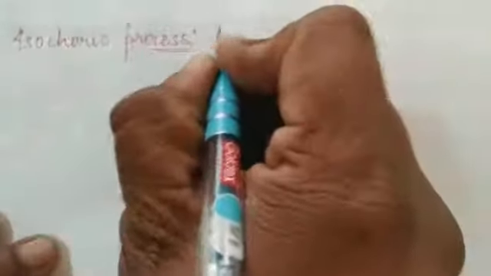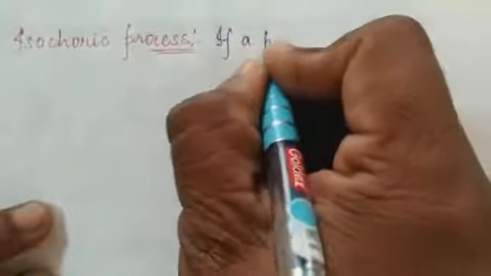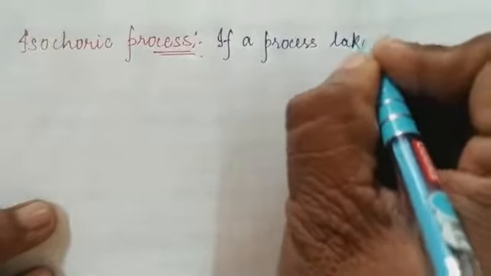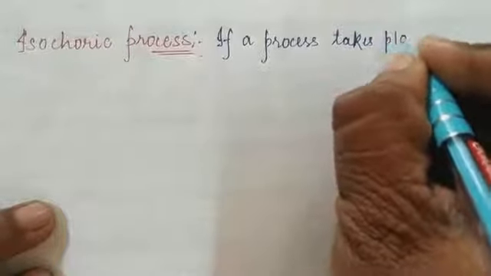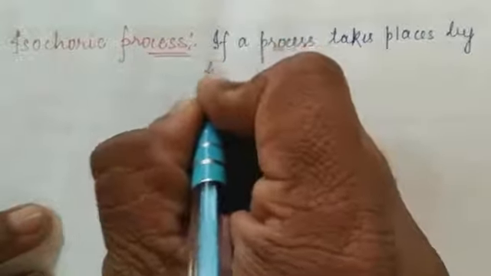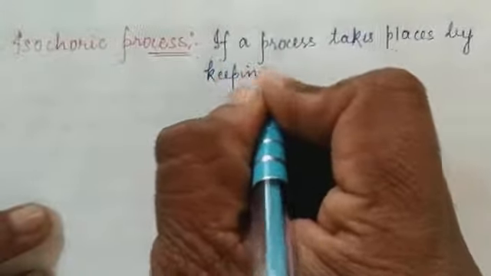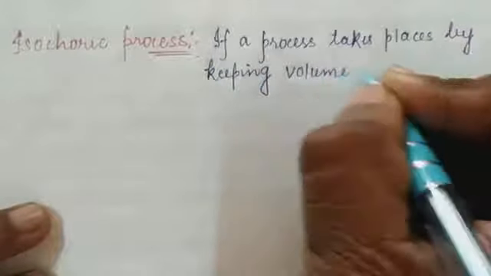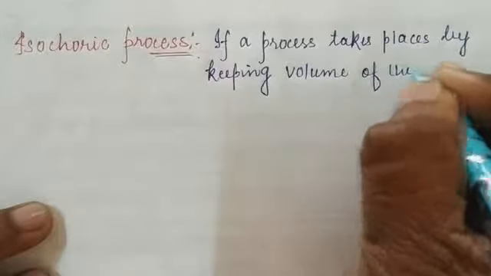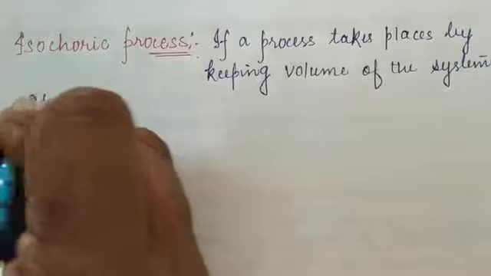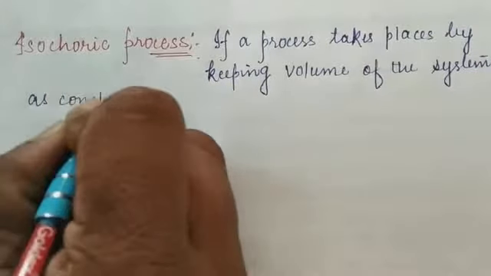Okay students, so what I am going to say, if a process takes place by keeping volume of the system as constant, it means that there will be no change in the volume.